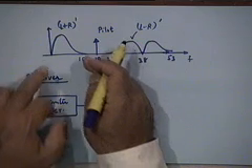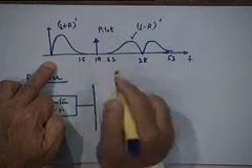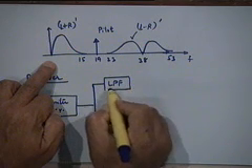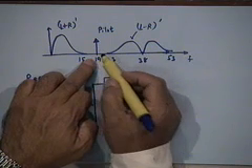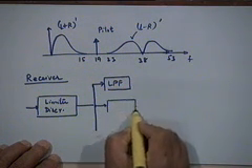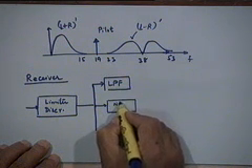How can I get this part alone? By putting a low pass filter whose bandwidth is around 15 kilohertz. How can I get the pilot carrier? Put a band pass filter around 19 kilohertz, center frequency of 19 kilohertz, a narrow band filter.